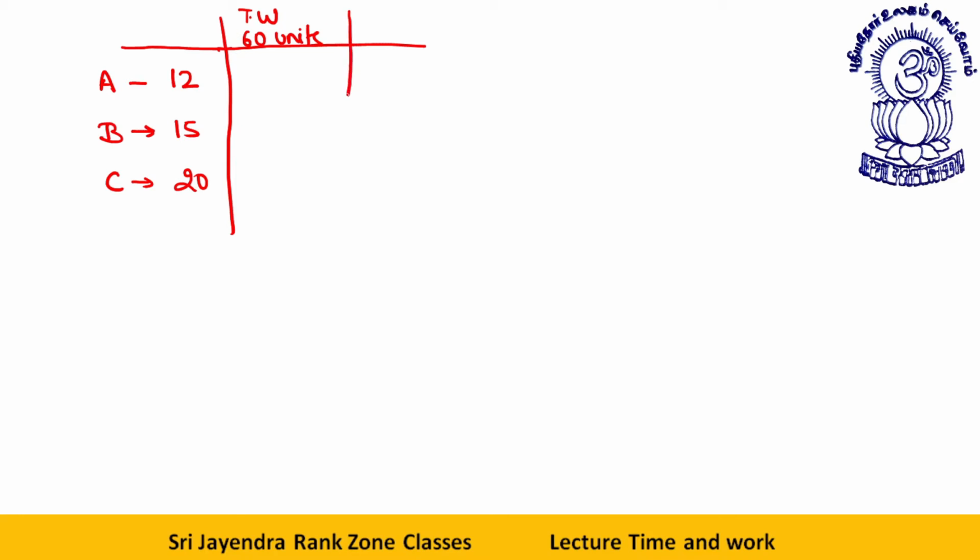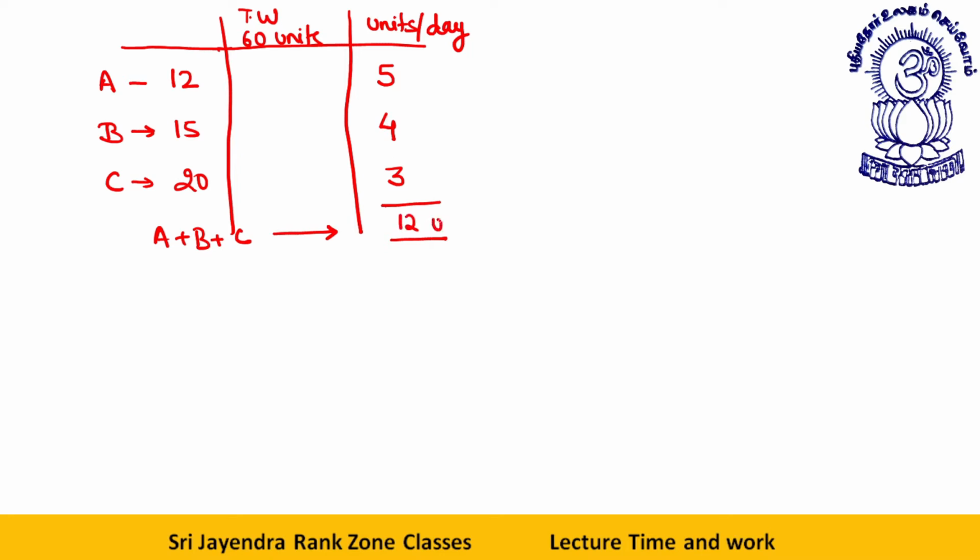Now, this is total work, suppose I say units. How many units per day? If someone does 60 units in 12 days, in one day he will do 5 units. Someone does 60 units in 15 days, in one day he will do 4 units. Someone does 60 units in 20 days, in one day he will do 3 units. So 5, 4, 3. A plus B plus C together, that will be what? 12 units.